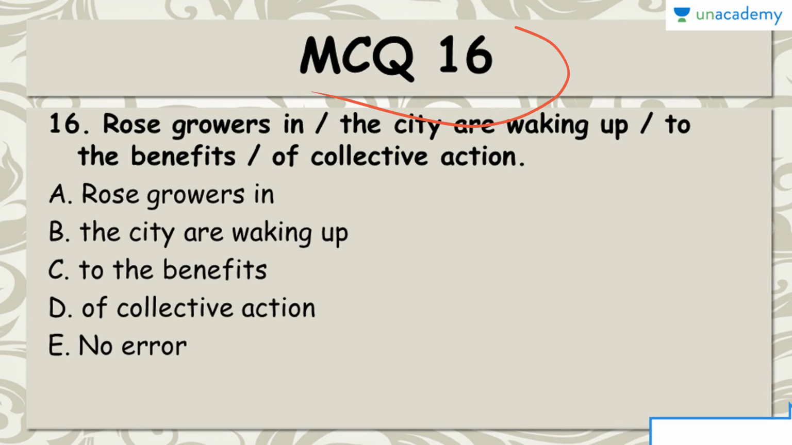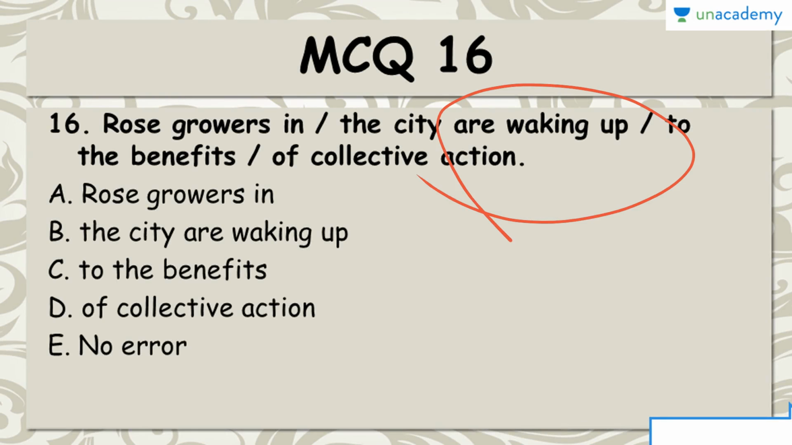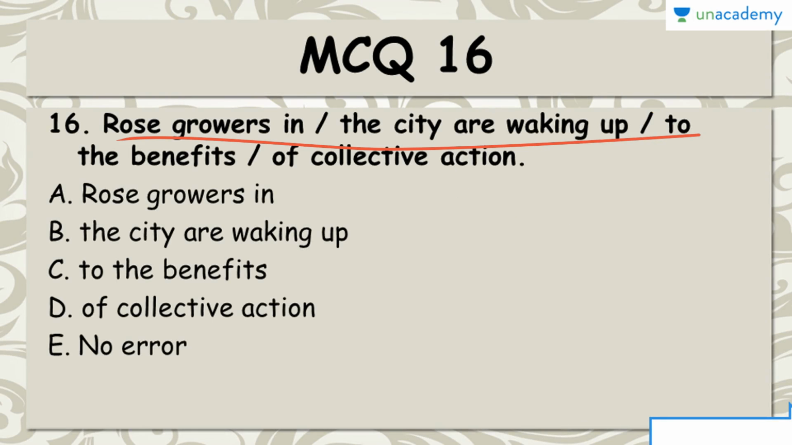MCQ 16, find the error. Rose growers in the city are waking up to the benefits of collective action. And the right answer to this MCQ is option C. You have to change to the benefits into of the benefits. So rose growers in the city are waking up of the benefits of collective action. Okay. So they are waking up of means they have realized the benefits of collective action and therefore they are waking up of this thing.